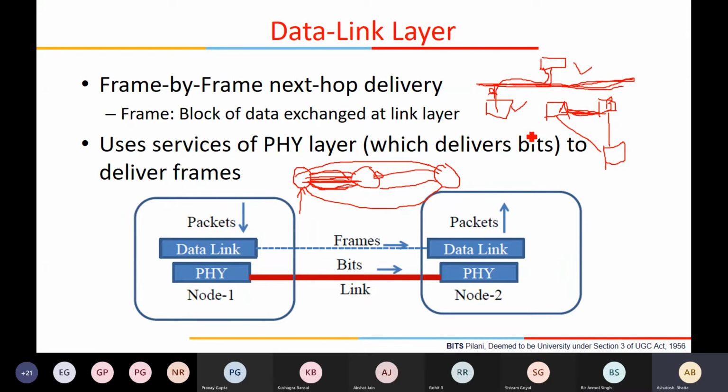And then, when you have a broadcast channel and multiple nodes transmitting on that channel, how will I ensure a kind of arbitration among them, so that at a time only one node is transmitting on the channel, to avoid any collision between the nodes? Because if two people talk simultaneously, we know what happens: the voices collide and nobody can make out anything. So there are some challenges related to the delivery of frames. Instead of packets we use the word frames, delivery of frames over this link.